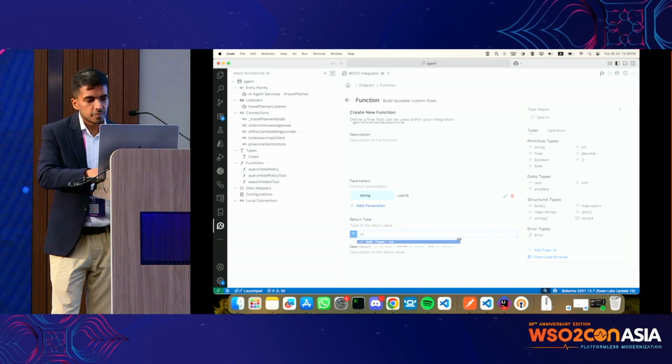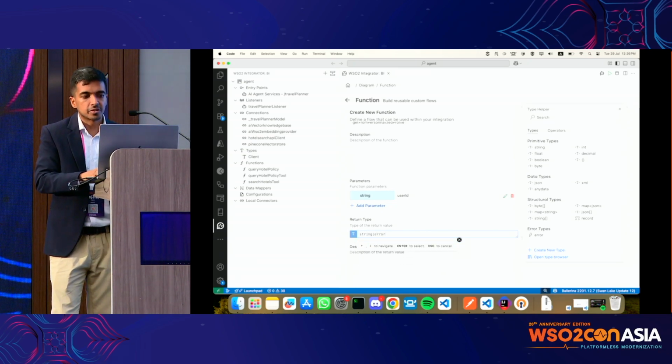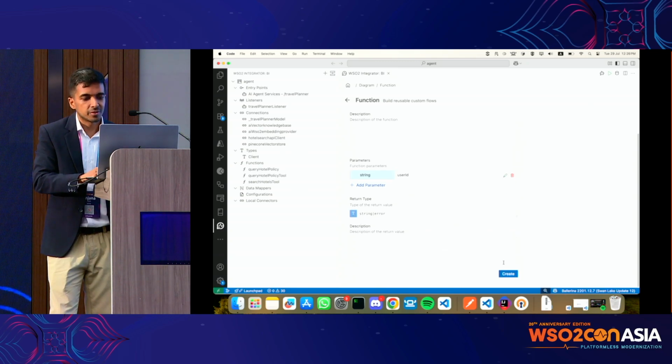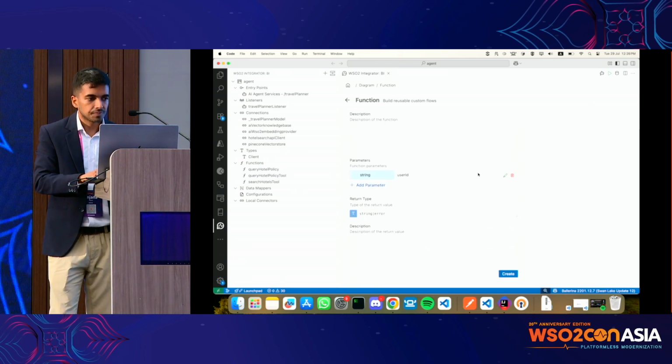The return type would be string or an error, because what we want is the personalized profile. We don't need anything else, just a string is enough.